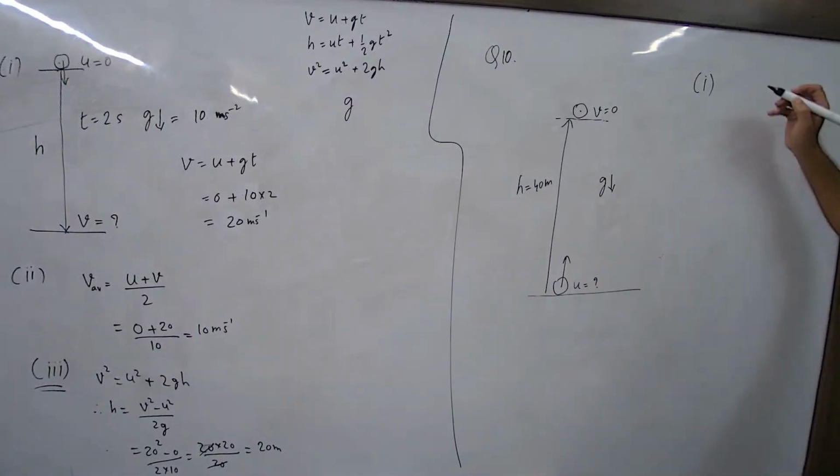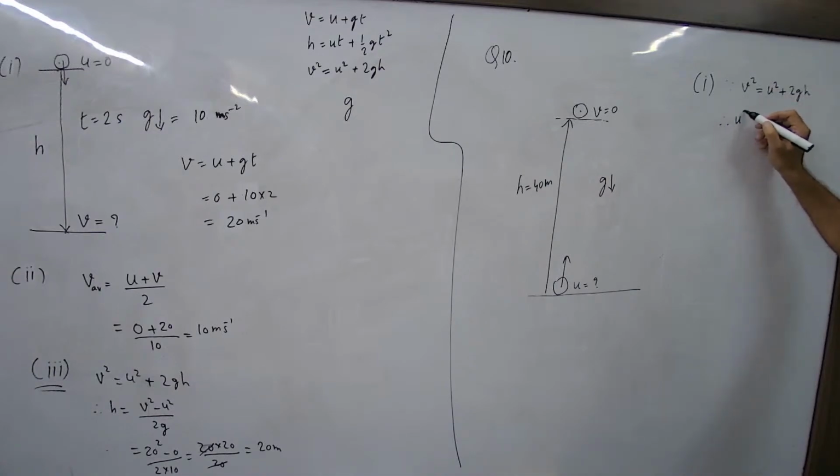So you have to find U. Since V square is equal to U square plus 2GH, therefore U square is equal to V square minus 2GH. Now what is V? 0. And how much G will you take now? Minus.